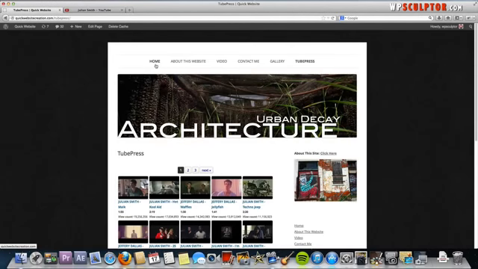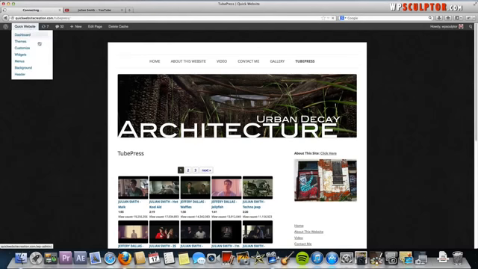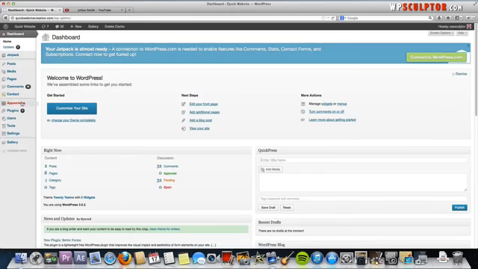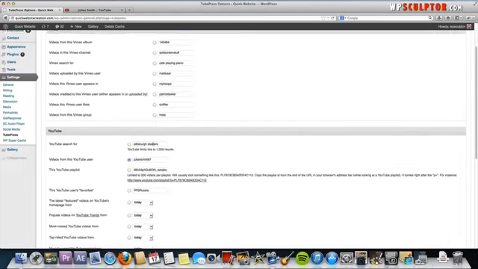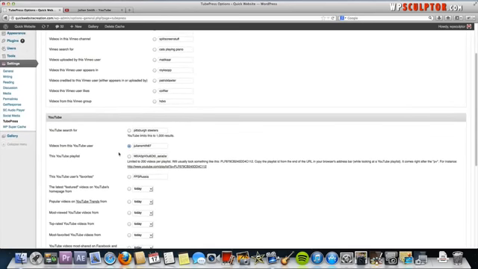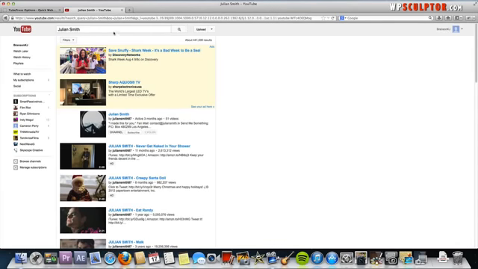Now I just want to show you real quick how, if you wanted to use a playlist, how easy that is to do. Go back to your dashboard, and we'll go back to the settings. And all you would do to select playlist is check this box, and then you would replace this code with the playlist ID. And you can use anybody else's playlist, or you could create your own if you just wanted specific videos to show up on your TubePress gallery. You would create your own playlist and just use the playlist ID.